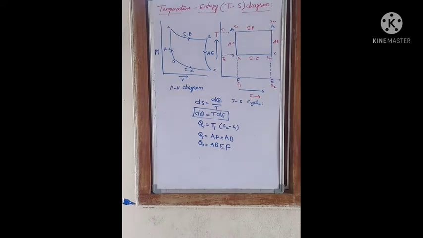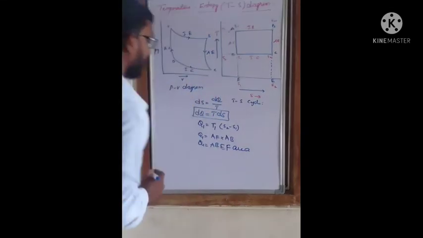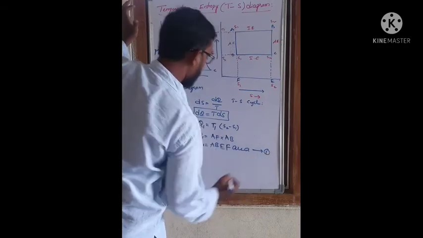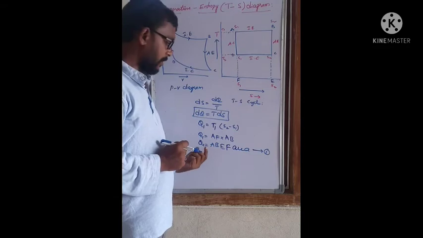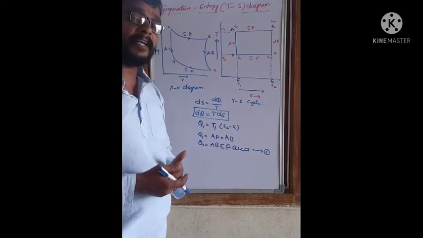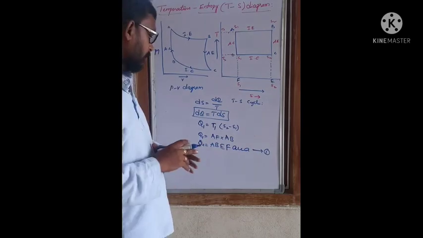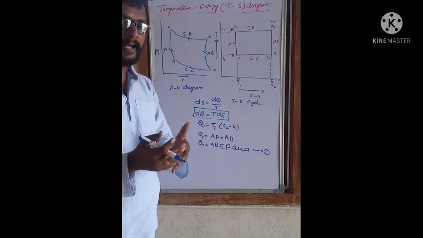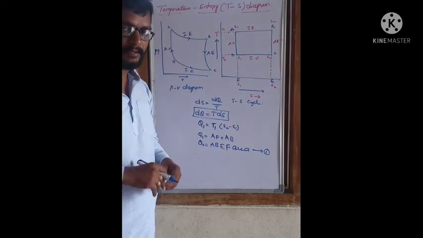Area AB, EF area. Assume this is equation number 1. Similarly, this is the isothermal expansion stage. Now what happened? Adiabatic expansion stage, where the entropy remains constant, nothing is changed. Therefore, there is no question about it. No amount of heat energy is received from the source during the adiabatic expansion, right?